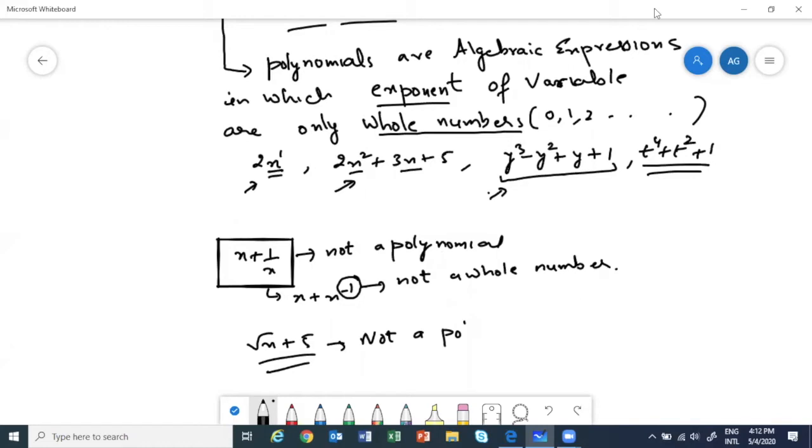I was explaining an example which is not a polynomial. So I said x plus 1 by x is not a polynomial. Why? Because this 1 by x changes to x power minus 1, which is not a whole number. Similarly, root x plus 5 is not a polynomial. Why? Because root x you can write as x power half, plus 5. Clear? So then again it is not a polynomial.